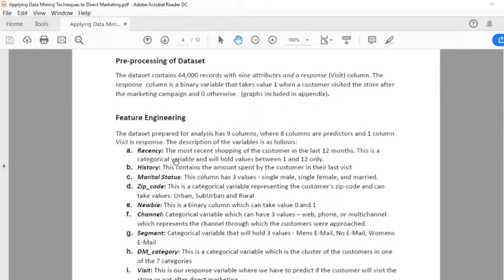The 9 variables were recency, the most recent shopping of the customer in 12 months; history, the amount spent by the customer in the last visit; marital status, as in single male, single female, or married; zip code, whether the customer belongs to an urban, suburban, or rural zip code; newbie, whether the customer is old or new; channel, the channel through which the customer was approached: web, phone, or multi-channel; segment, the categorical variable that takes values as men's email, no email, or women's email; direct marketing category, that is, the cluster the customer is in, one of 7 categories; and finally visit, our response variable, which predicts if the customer visits the store after the direct marketing campaign or not.